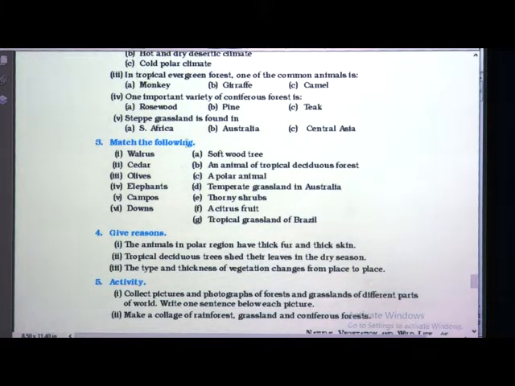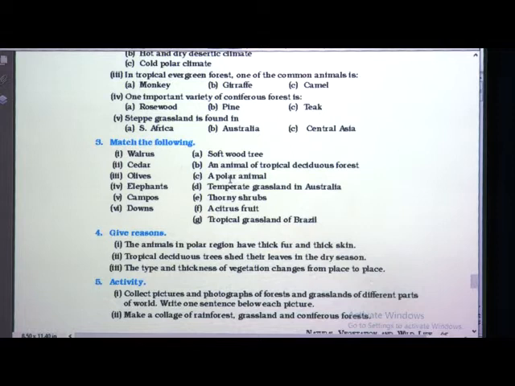So here A and B: walrus, cedar, olives, elephants, campos and downs. Try to find, children. I will give some time, just try to answer these questions. Yes, where is walrus found? You could see B section, A, B, C, D, E, F, G. It is a polar animal. Walrus is a polar animal.